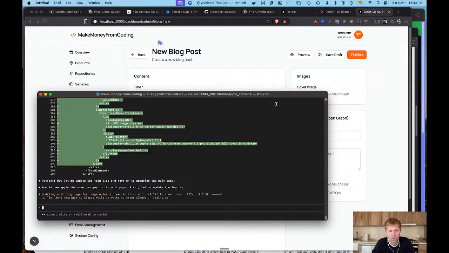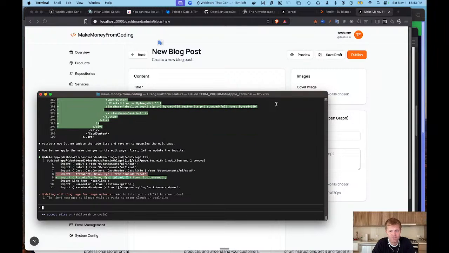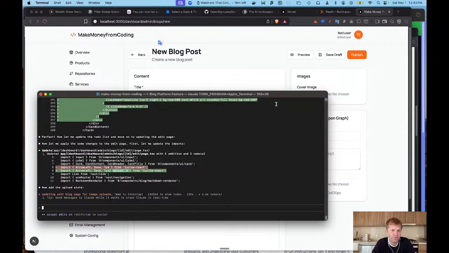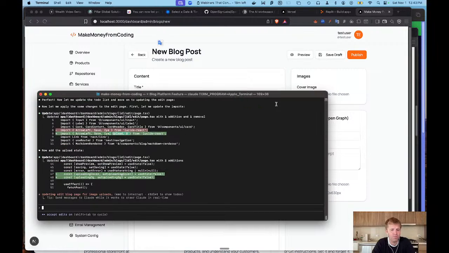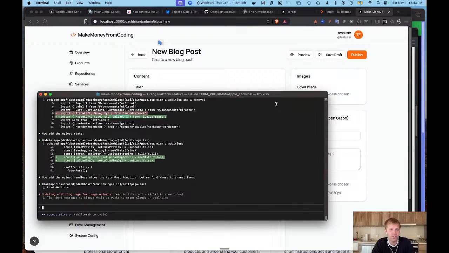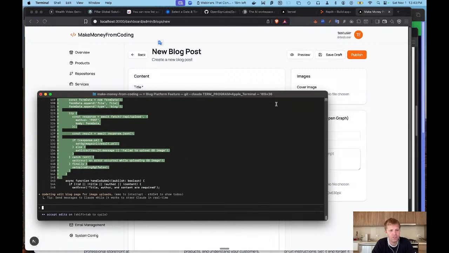MakeMoneyFromCoding.com. The goal for MakeMoneyFromCoding.com is for you to be able to upload your code. So as you go through the same exact process and you build software like I'm showing you right now, you're going to be able to upload the result of that build to the platform, specify a price for the software, and sell it. You could either sell the source code or you could sell a compiled version of it as well. And then there's kind of a couple different use cases for that.